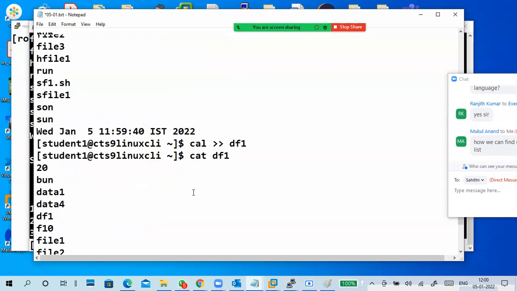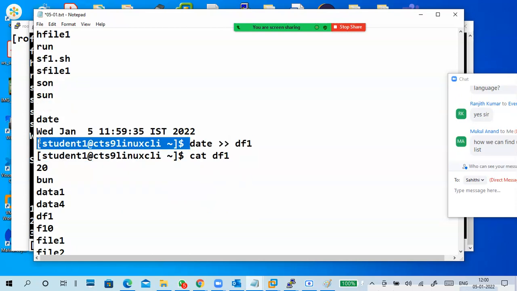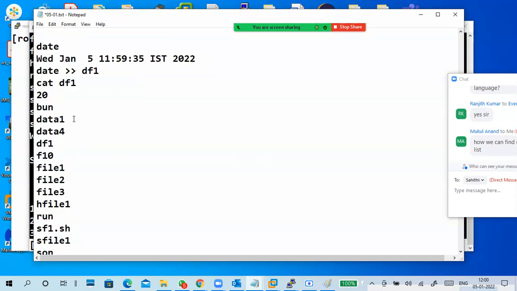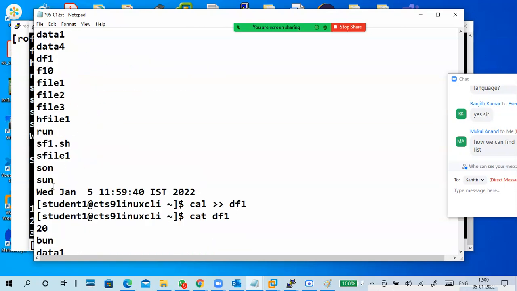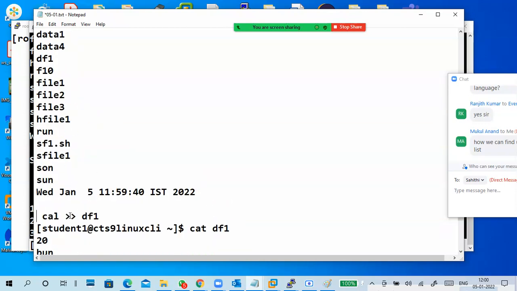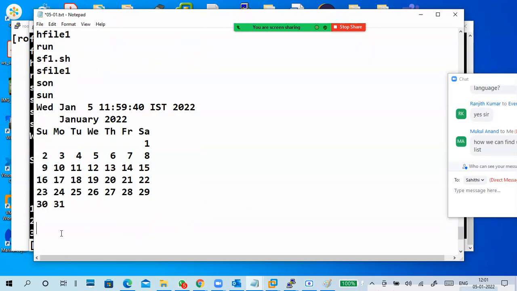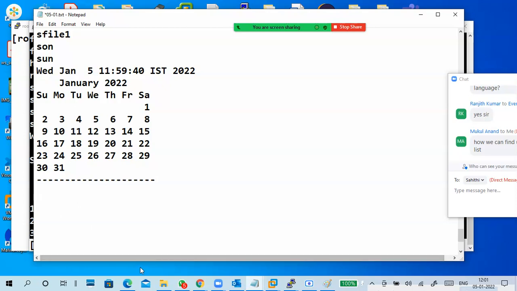What is double greater? When you give a double greater mark like this, it is also a redirection, output redirection. Single greater and double greater are output redirections only. So what is the difference between single greater and double greater? Double greater appends to the existing file content. Last, I will give you the concluded list, because the list is not finished.